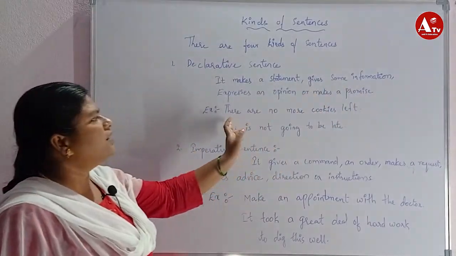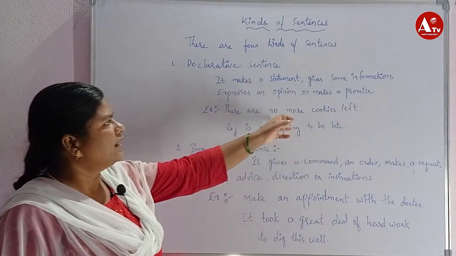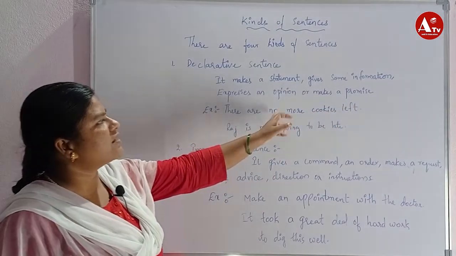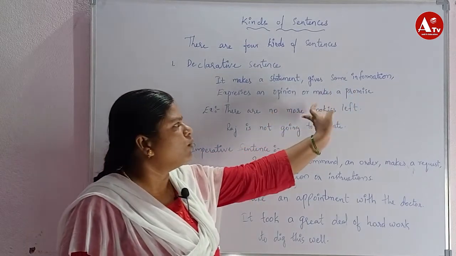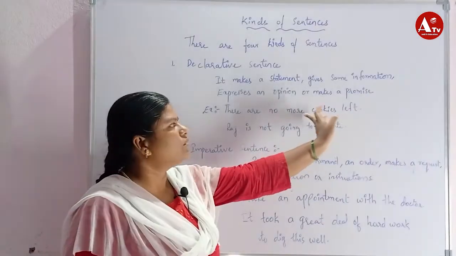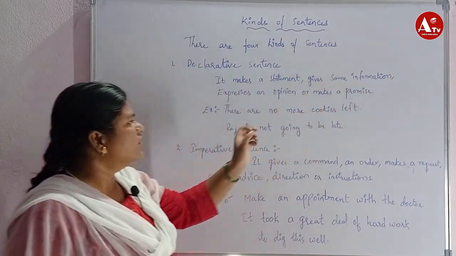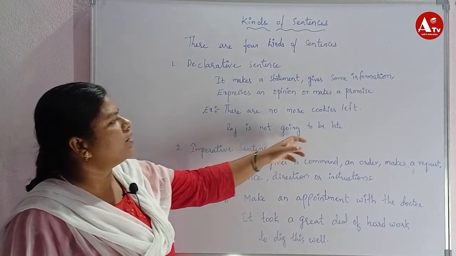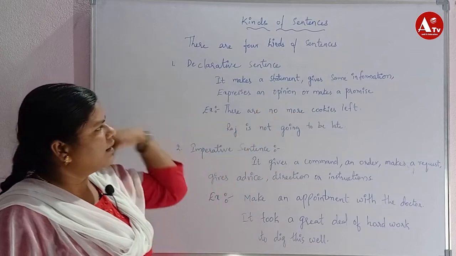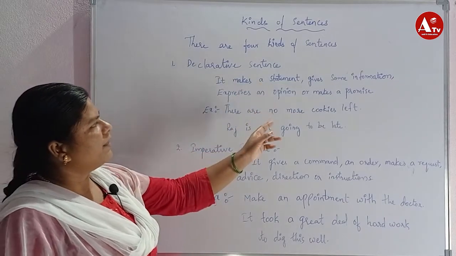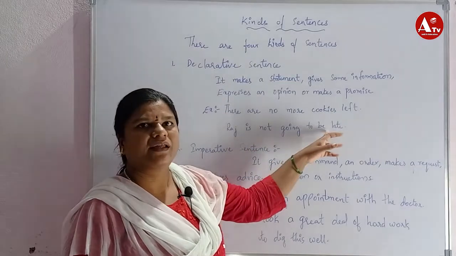For example, there are no more cookies left. Here it gives information. What information is it giving? There are no more cookies left. So here no more cookies is giving some information. Raj is not going to be late. Here it is making a promise that he is not going to be late.